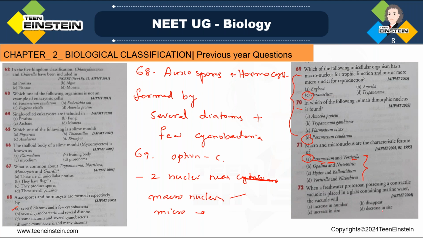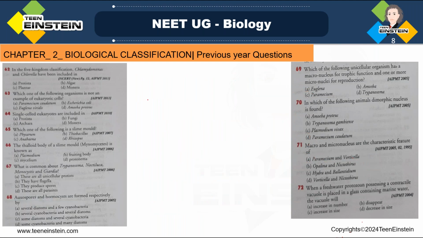See, question number 72. Here, freshwater protozoans, that is living in which condition? Here we need to apply two things. First point, that is a freshwater protozoa, right? And freshwater protozoan means in which condition it will be living.